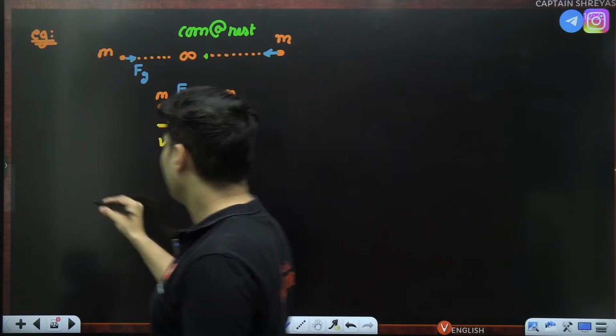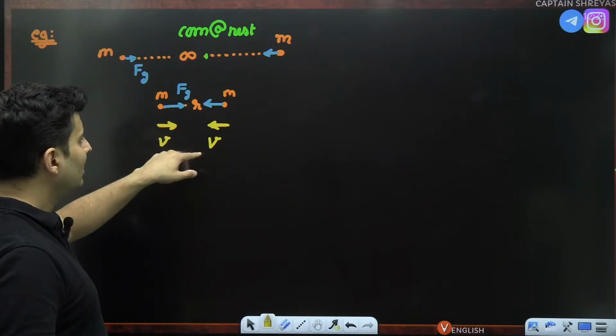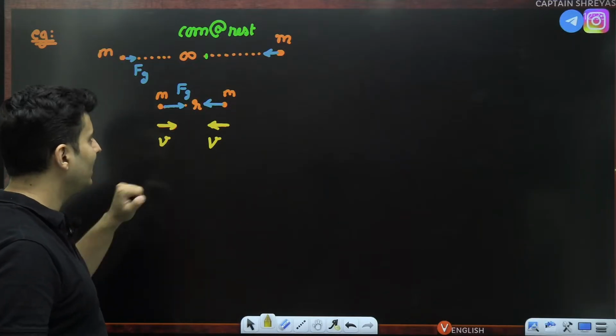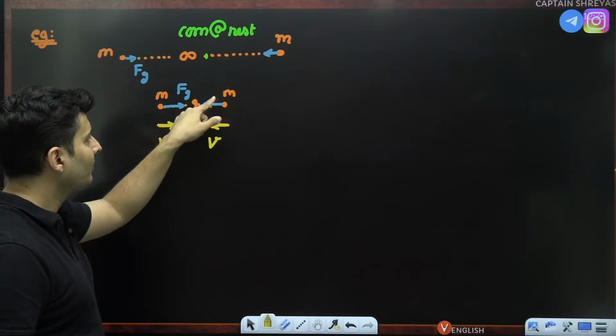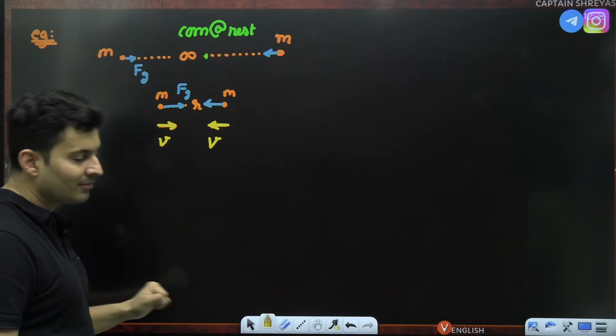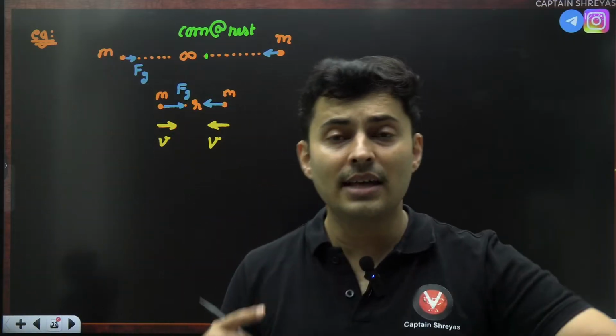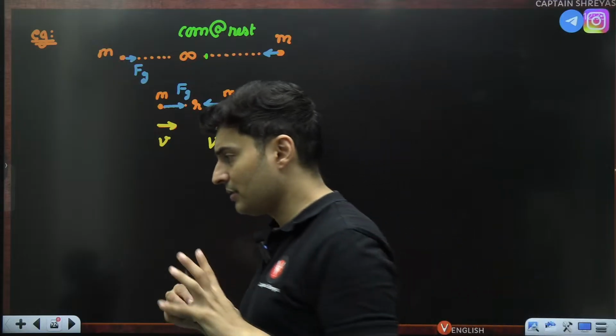So both approach with the same speed. If this was m and this was 2m, then this will be v and this will be 2v. If this is m and this is 3m, then inversely related, this will be 3v and this will be v. So masses are equal, speeds are equal. Masses are unequal, speeds are in the inverse ratio of the masses.